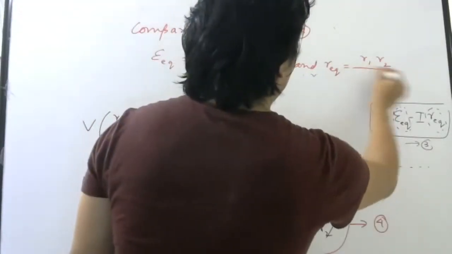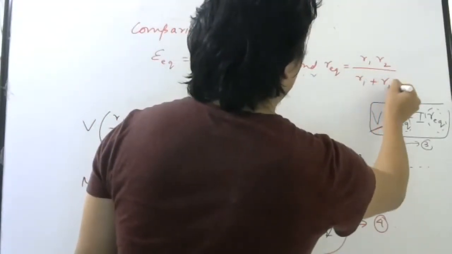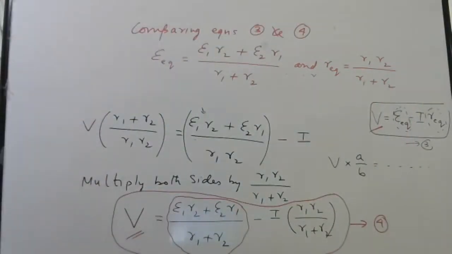R1 R2 by R1 plus R2. Okay, so keep this formula in your mind. Very, very important.